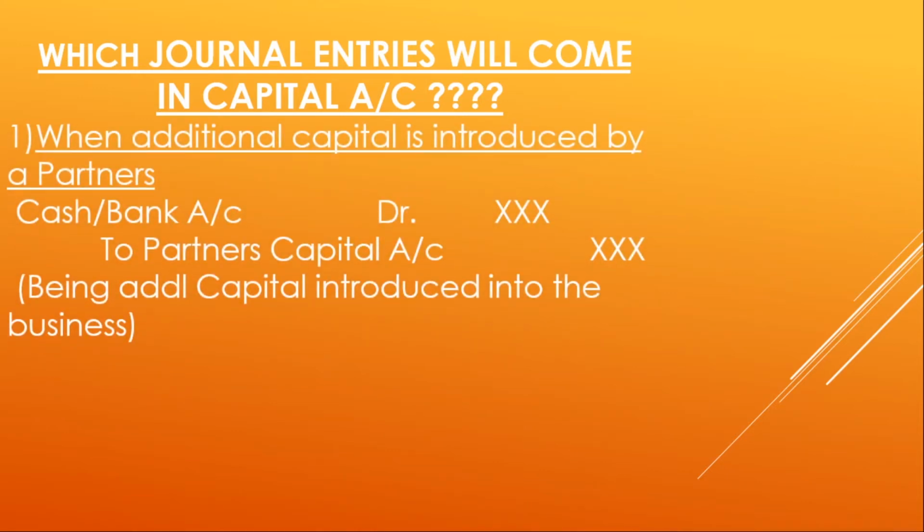The first one is when additional capital is introduced by partners. When cash is introduced by the partners into the partnership firm, cash account is debited and partners capital account is credited. This means that the partnership is acquiring cash, its cash balance is increasing, therefore we have debited the cash balance and partners capital account has been credited.